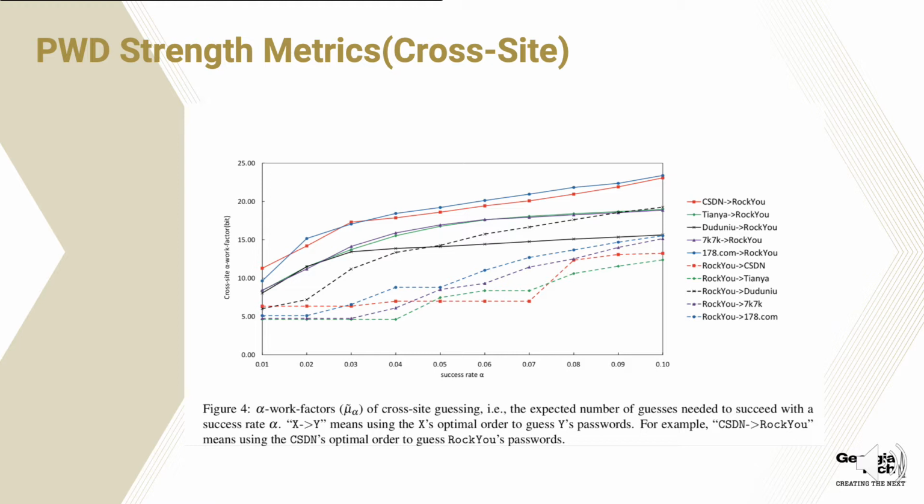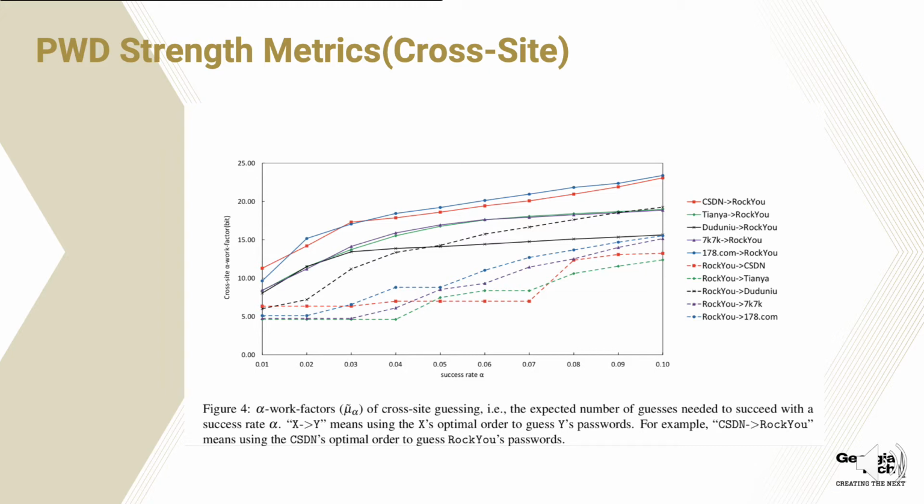It's not intra-website. For example, I have the password for RockYou. Can I use RockYou's password to get CSDN's password, and based on RockYou's password optimal order, what is the success rate I can guess the other website's password.